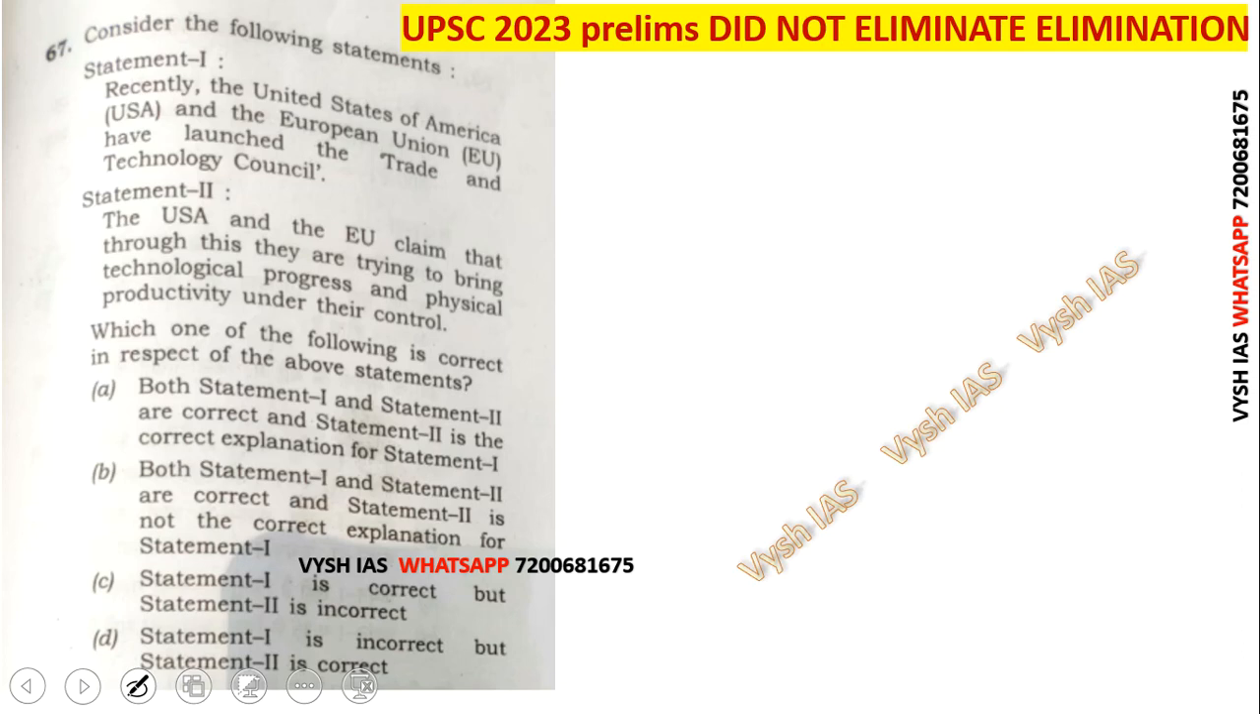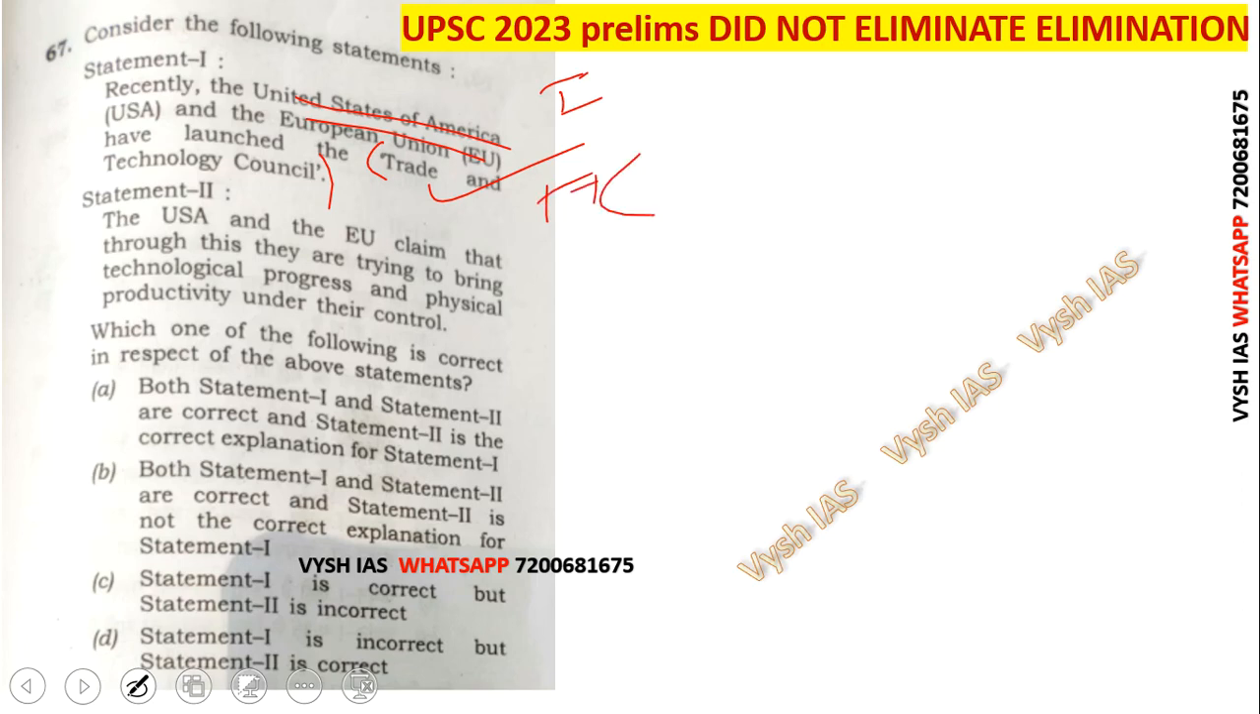These are all tough questions only. This is again a blunder question. I don't know why UPSC is asking. Recently, USA and the EU have launched the Trade and Technology Council. Actually, this is true. Why this was asked is because India has signed the same thing with the EU. This TTC, Trade Technology Council, India has also signed.